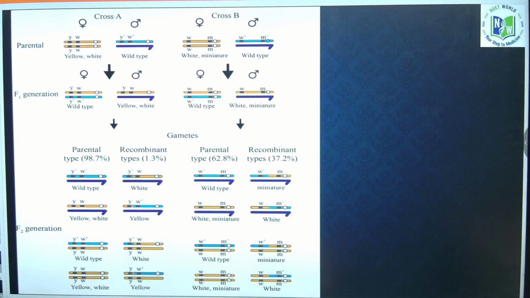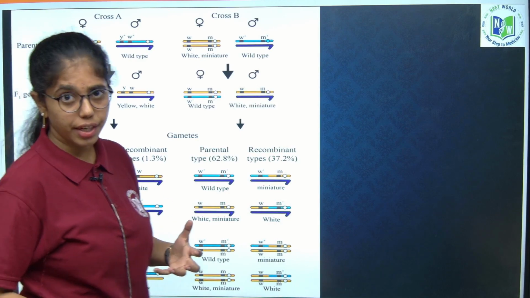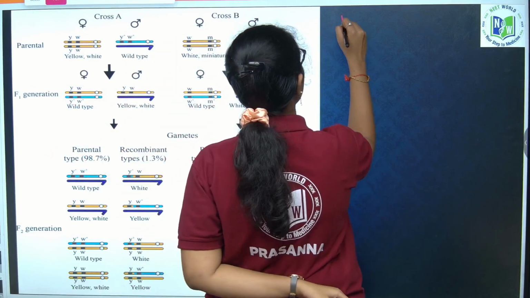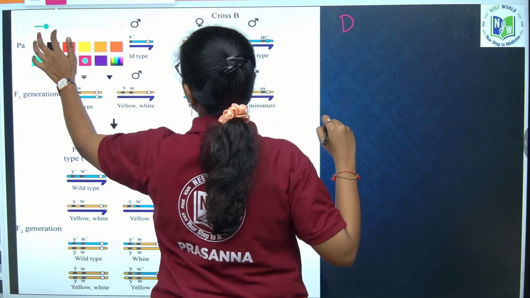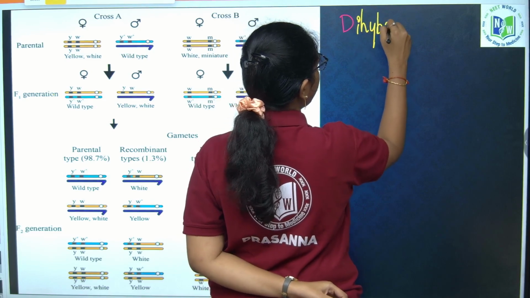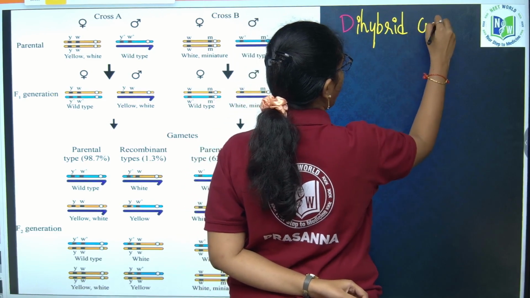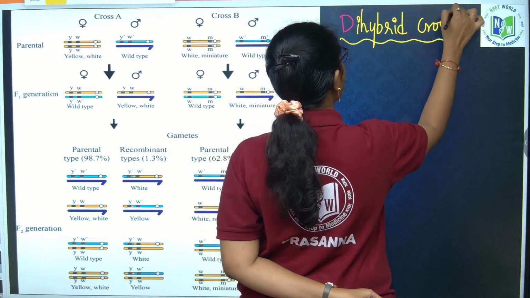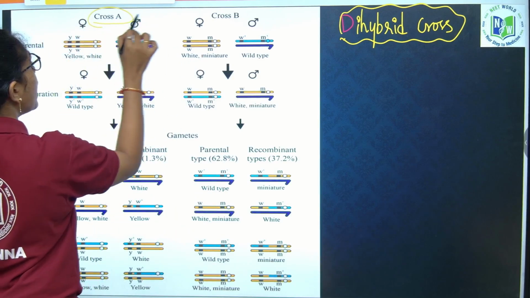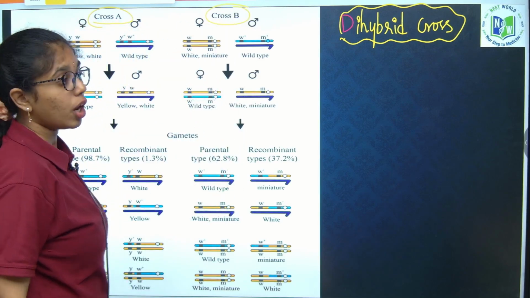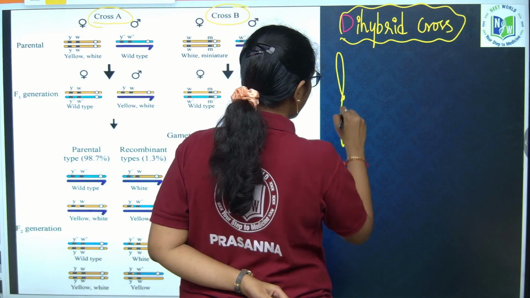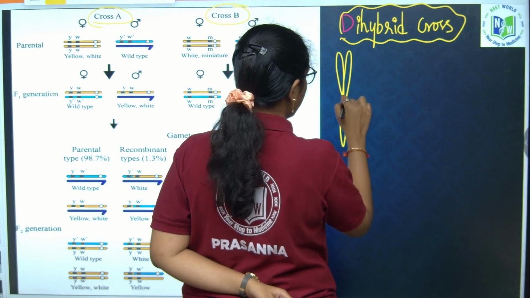Now, what experiment did he conduct and what traits did he take? Morgan also conducted a dihybrid cross only. What cross did he conduct? Dihybrid cross. Yes, dihybrid cross. But 2 sets of dihybrid cross he has conducted. One is cross A and the other is cross B. What are the traits he has assumed? He has taken 2 traits.